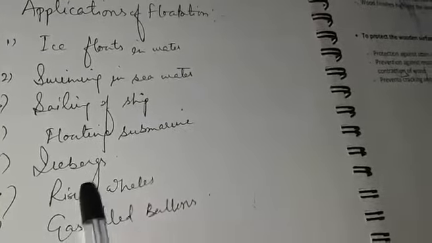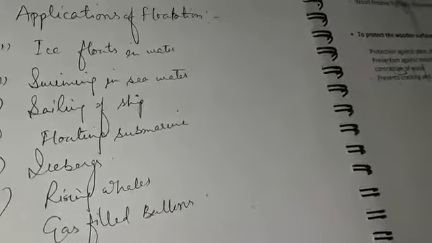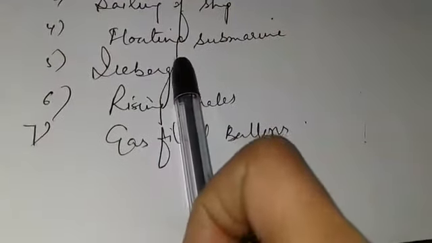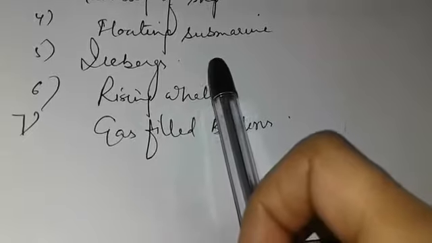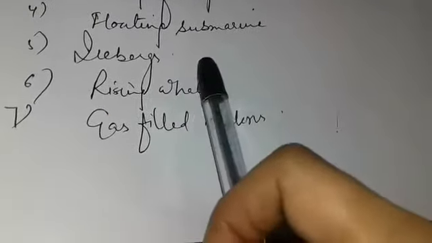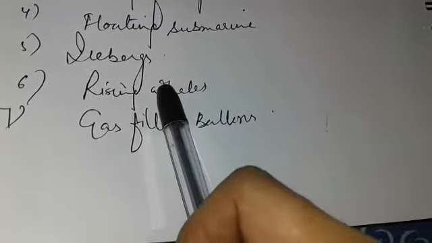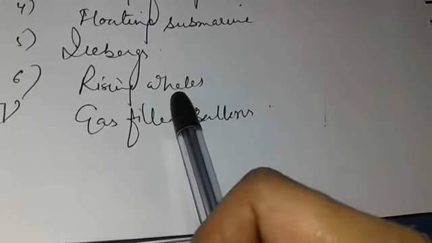Rising of whales. Whales have an air bladder. They fill the bladder with air to come to the surface of water, and when they empty the air bladder, their average density increases so they can sink inside the water.